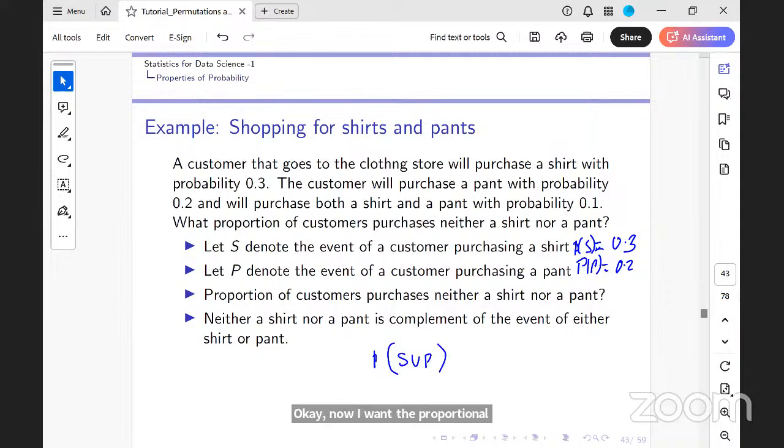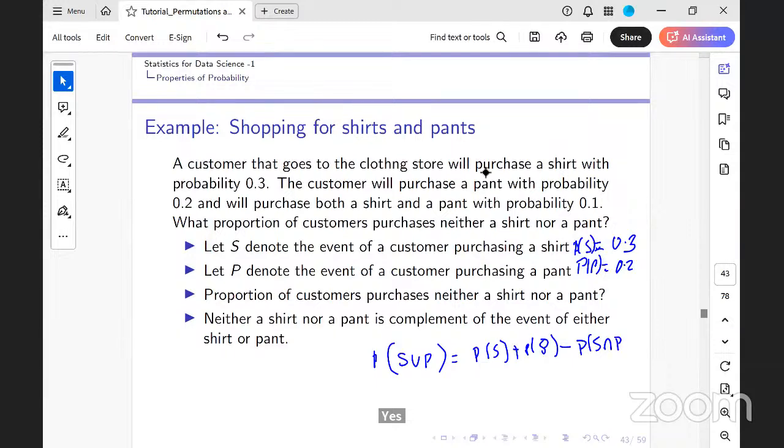Describe this event. S union P is the event of a customer buying either a shirt or a pant. What is this probability? By my addition rule, it is the probability of S plus the probability of P minus the probability of S intersection P, which is 0.3 plus 0.2 minus 0.1, which is 0.4. Right?